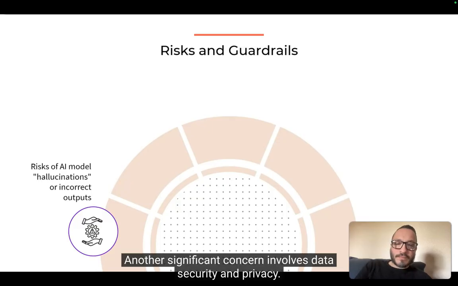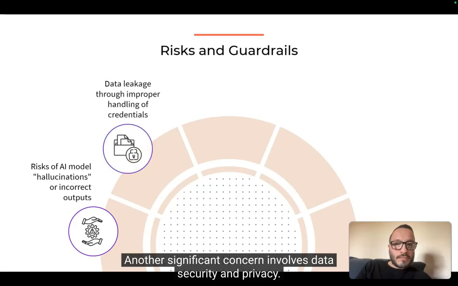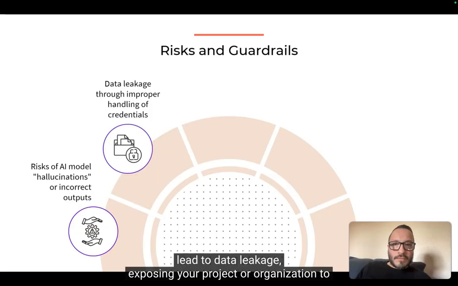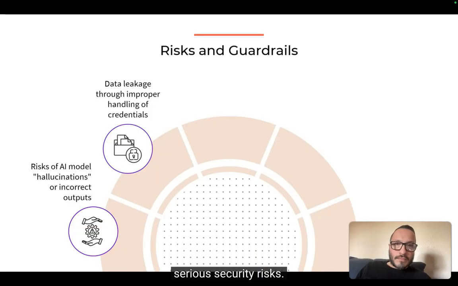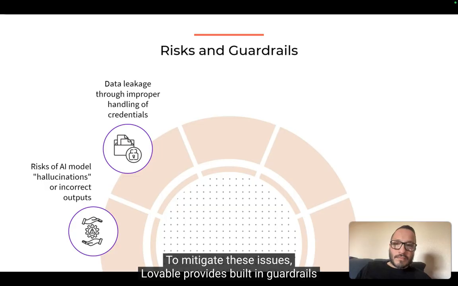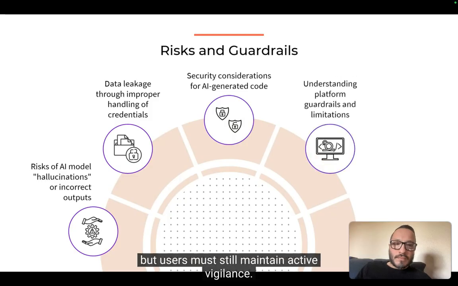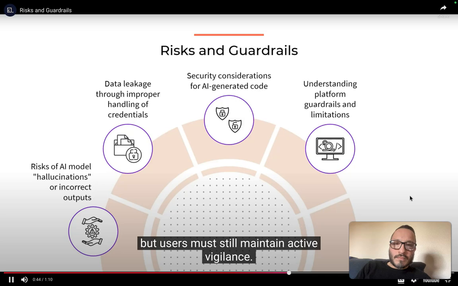Another significant concern involves data security and privacy. Improper handling of sensitive credentials or environment variables can lead to data leakage, exposing your project or organization to serious security risks. To mitigate these issues, Lovable provides built-in guardrails designed to prompt secure handling of sensitive data, but users must still maintain active vigilance.